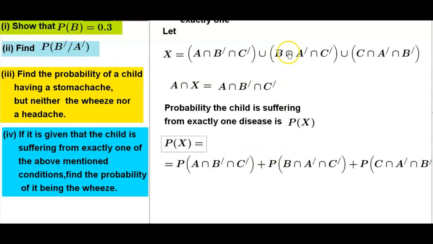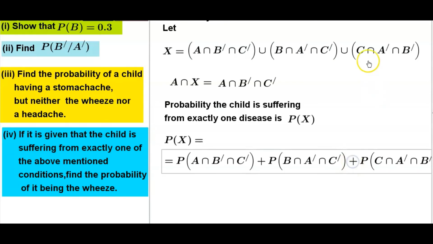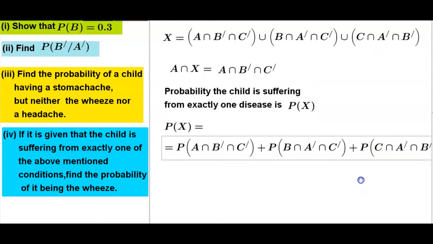Probability of B intersection complement of A intersection complement of C, plus probability of C intersection complement of A intersection complement of B.